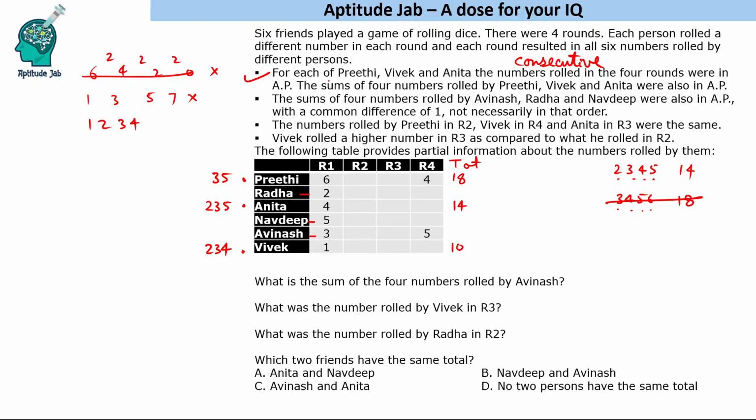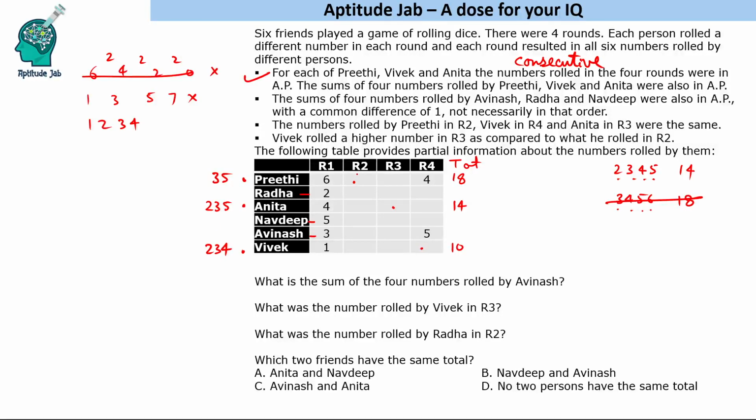Okay, now let us proceed to this statement. So we have figured out these numbers. The numbers rolled by Preeti in R2, Vivek in R4 and Anita in R3 were the same. So these three numbers are same, right? Now what is the common number out of these three numbers? We see 3 is common in all of those, which is not filled.